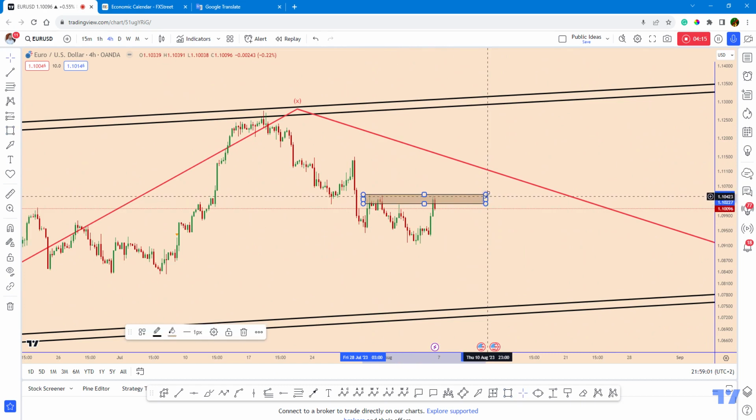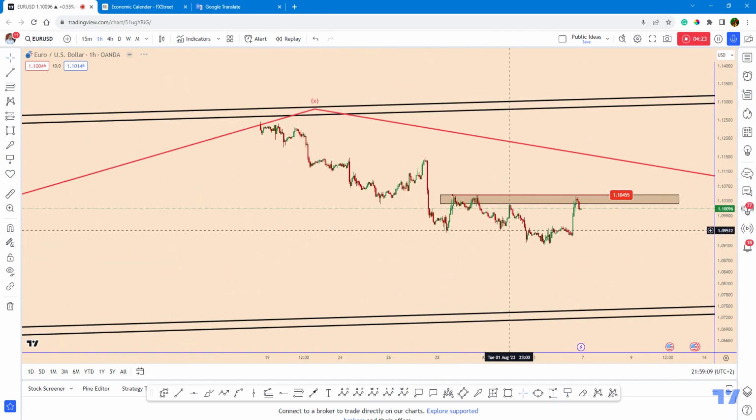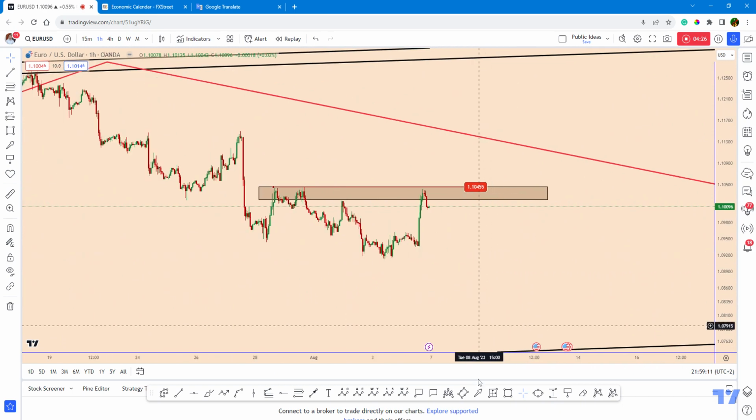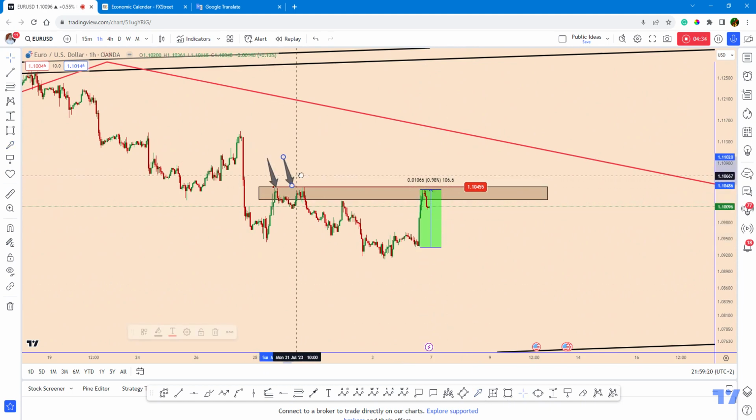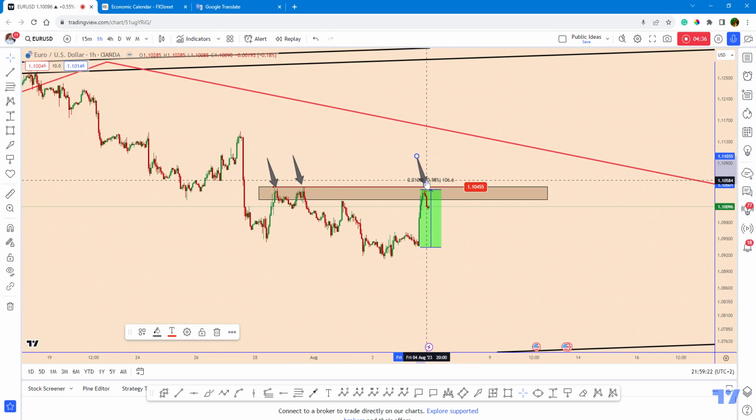So as you may see here, for Euro USD, price didn't increase too much. After this bounce that was created during the news event, it was a 100 pip movement, price faced resistance again. So this is a very strong and important zone, close to 1.1045.